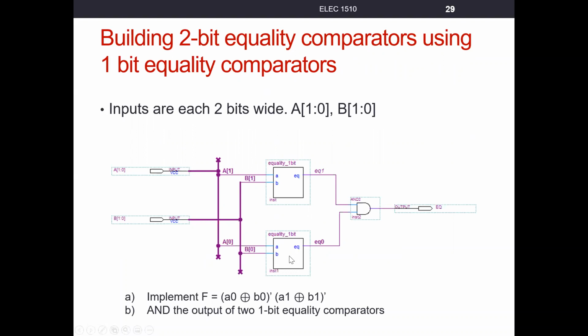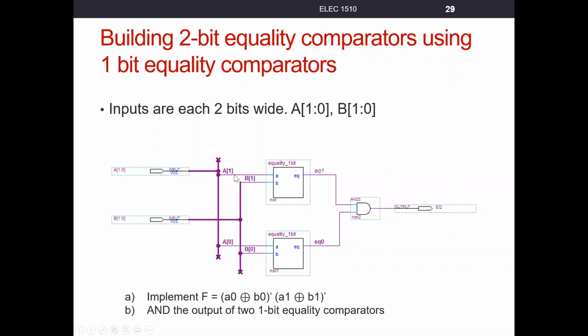This block symbol represents the same 1-bit equality comparator. And so if you take a look at this, my inputs A and B, the pins, we label as 2 bits wide, 1 down to 0. These thicker wires mean it's a bus, meaning there's more than one wire in it, right? And so this wire represents that it's carrying both signals, A1 and A0.